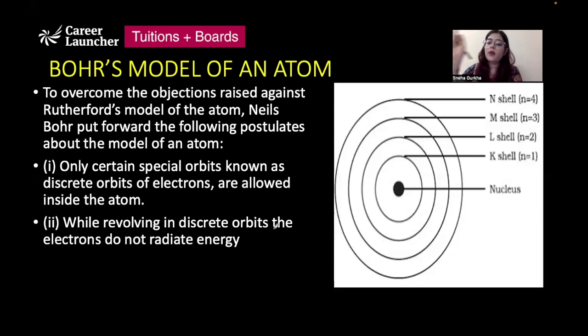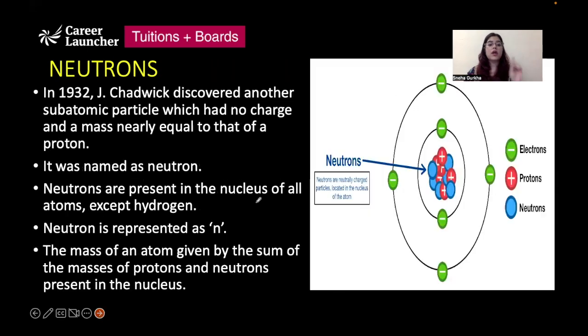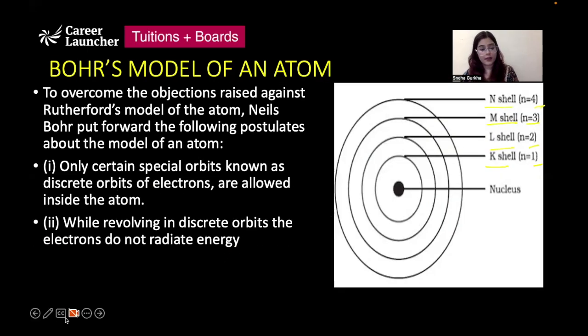So he stated that while revolving in discrete orbits, the electrons do not radiate energy. And these are the orbits K, L, M, and N, also denoted by orbit 1, 2, 3, and 4. And these are the orbits in which the electrons would be revolving.